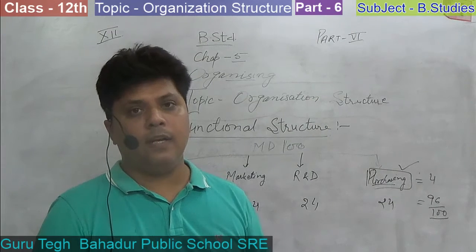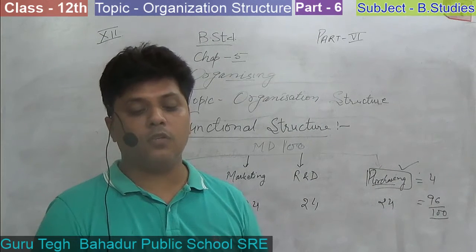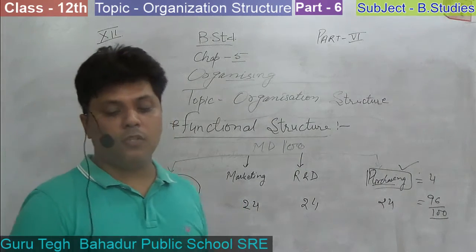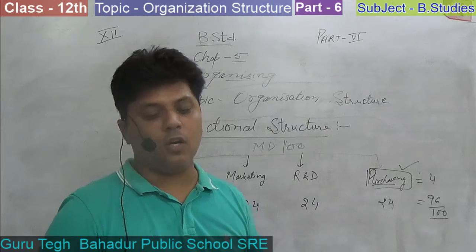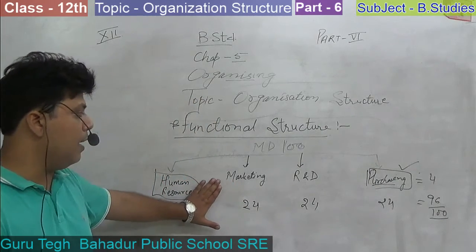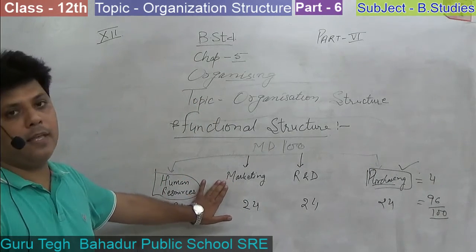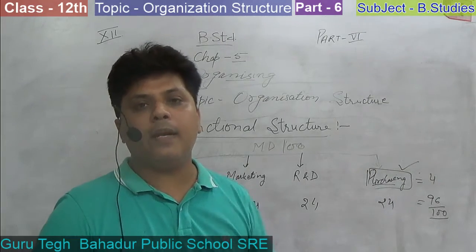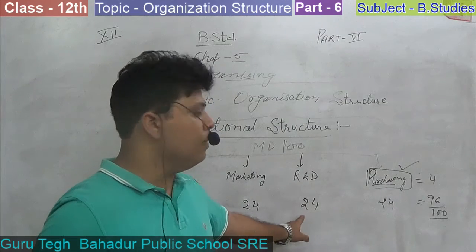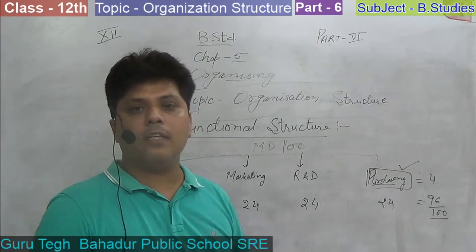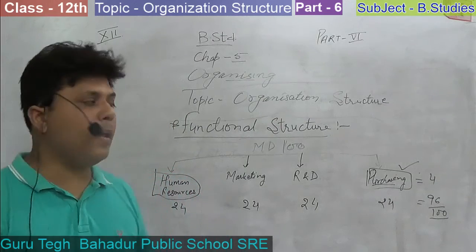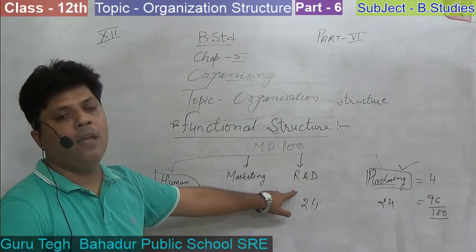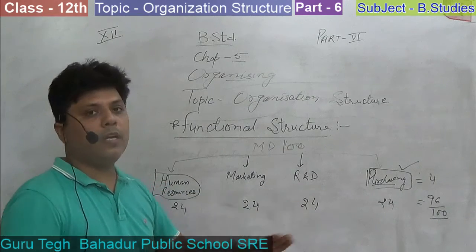Despite all these so many advantages, there are some disadvantages also. That is also a limitation of this group. The first limitation is that functional structure places less emphasis on overall enterprise, because they are only related to their departments. They make their environment, they make their area limited, because they are not concerned about their other departments. They are responsible only for their department. The marketing head may be capable, and so may the research and development head, but they never cooperate with the other due to their egotism,